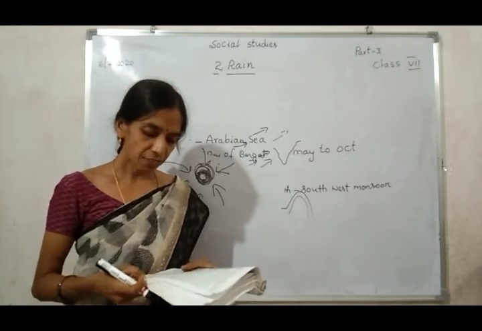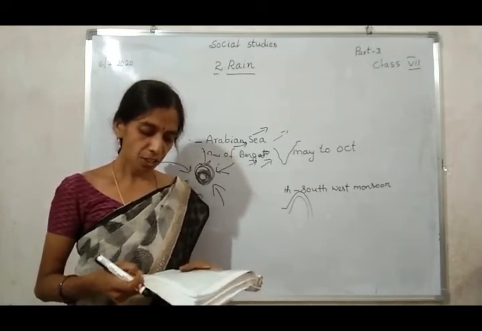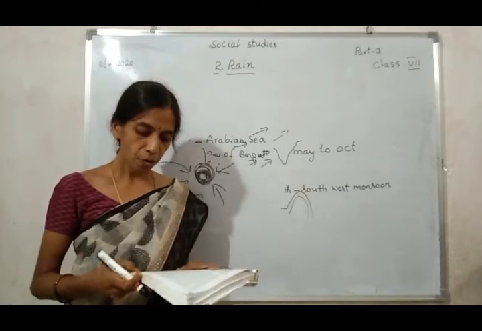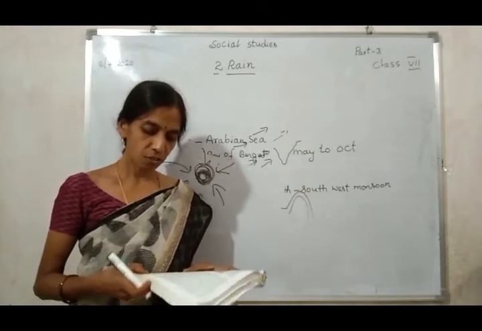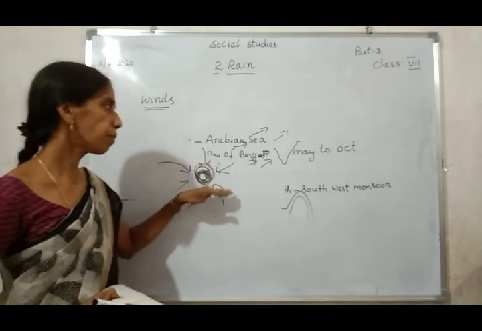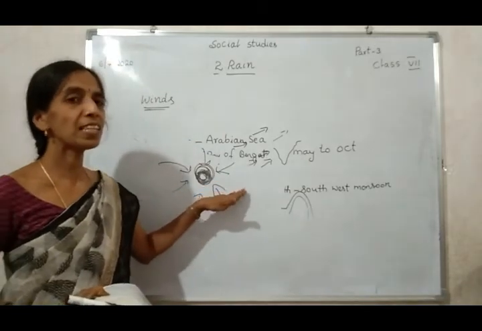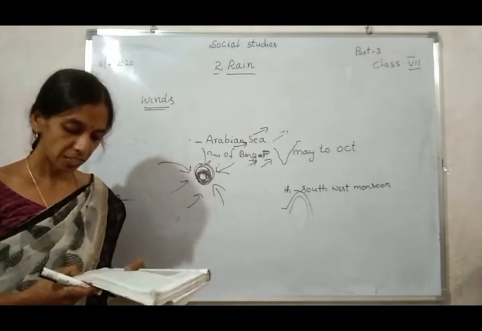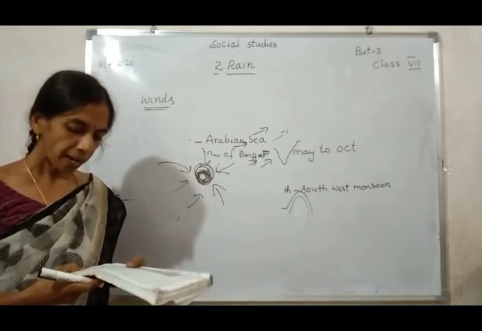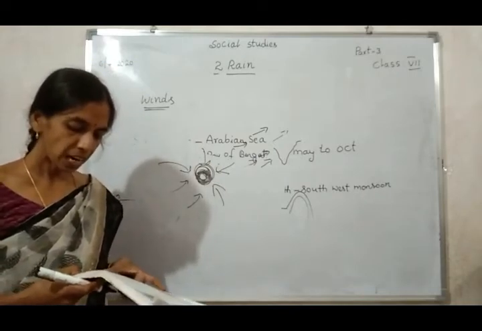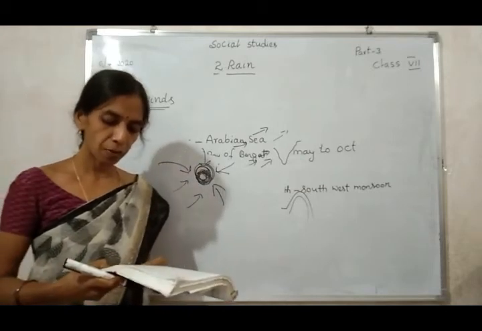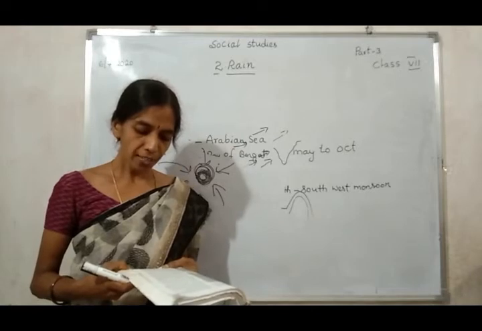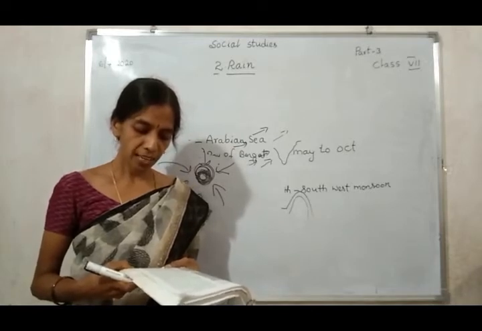The direction of the winds reverses after October, as the winds begin to blow from the Bay of Bengal southwestwards. Again, in October, the wind's direction is reversed. This causes heavy rains in October to December in coastal Andhra Pradesh and moderate rains in Rayalaseema and Telangana.